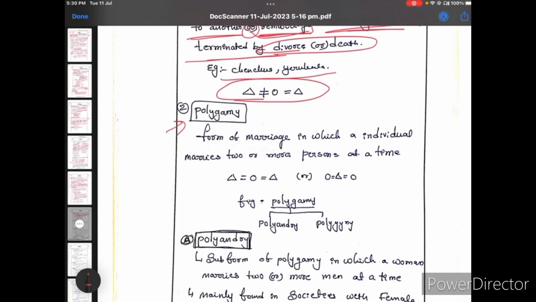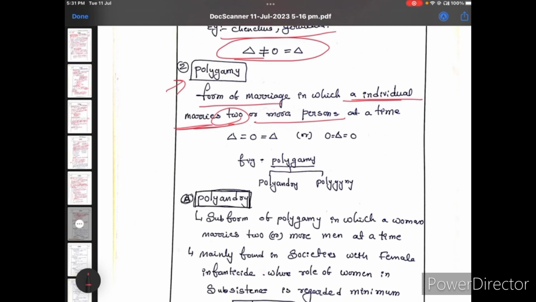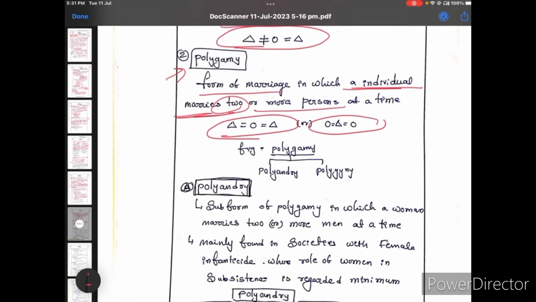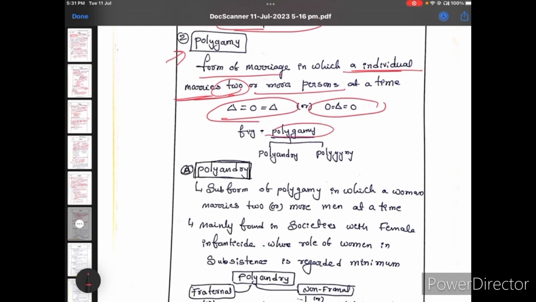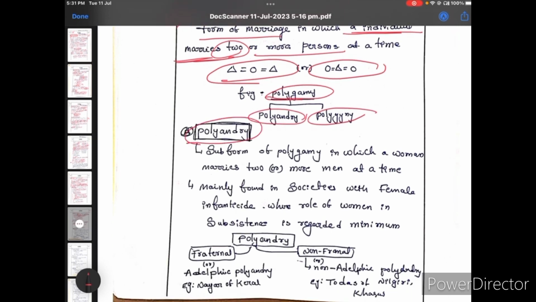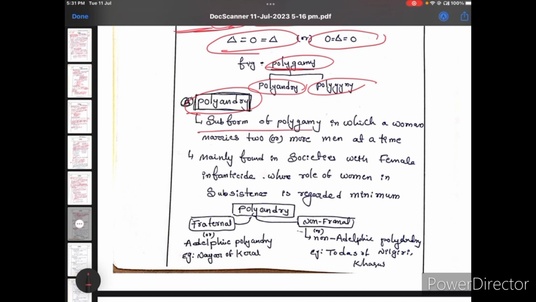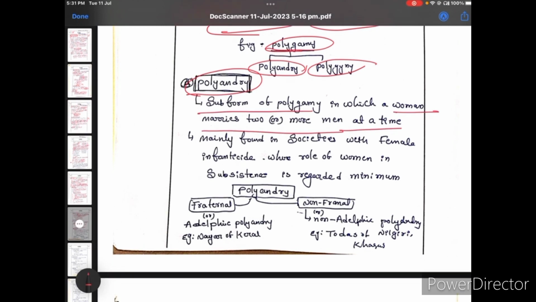Next, polygamy. This is a form of marriage of more than two persons at a time, a woman or a man. Polygamy means polyandry and polygyny. So what is polyandry? It is a subform of polygamy in which a woman marries two or more men at a time. It is mainly found in societies with female infanticide, where the role of women in subsistence is regarded as minimal.